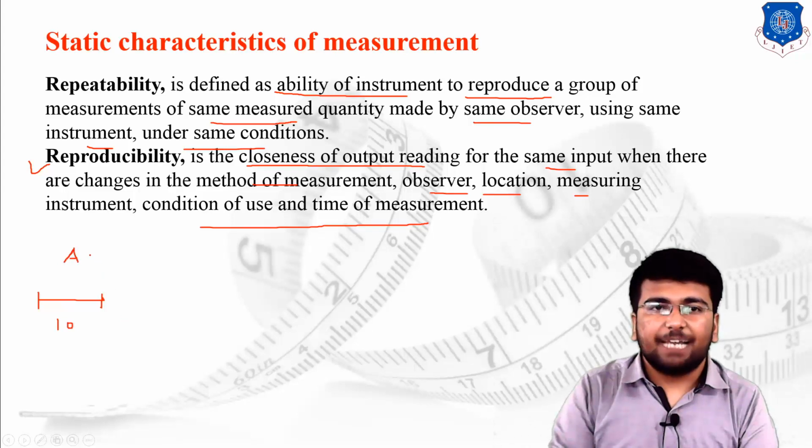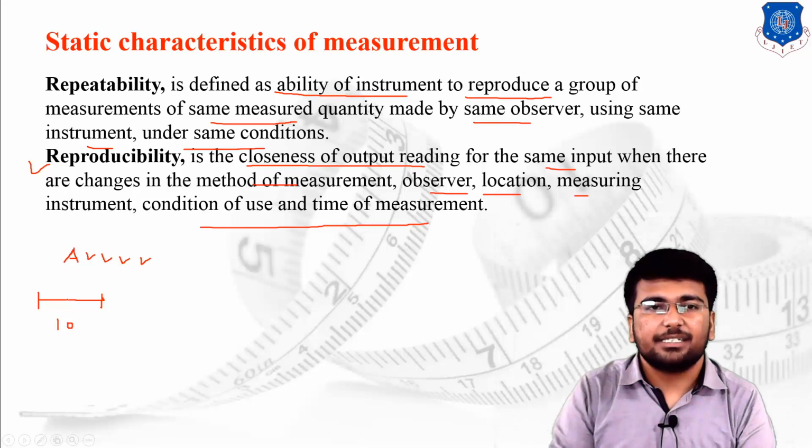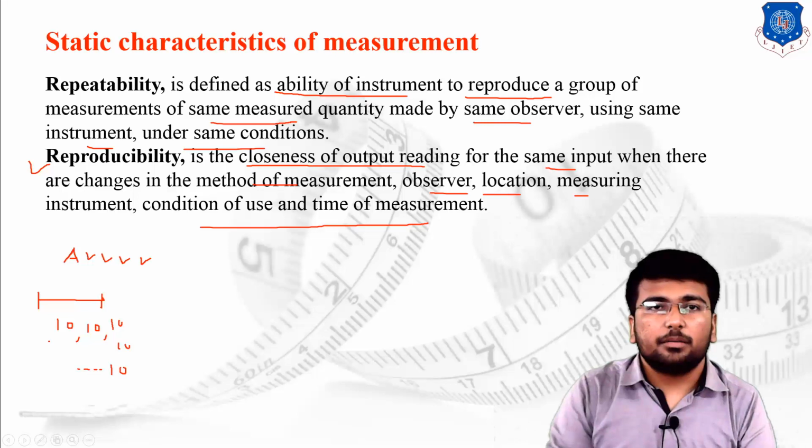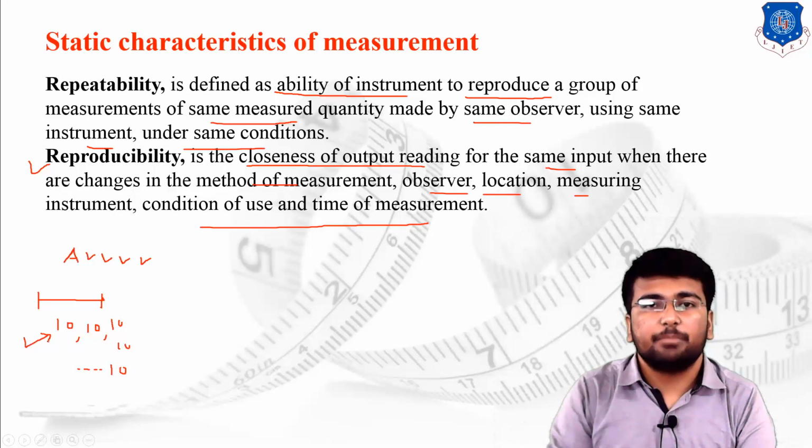After a certain time, the same observer, with the same conditions, same measuring instrument and same unknown value, the same line, measures it again and achieves the value of 10, a third time again 10, a fourth time again 10. If he achieves the same value of 10 every time, then this measuring characteristic is known as repeatability. He can repeat the same measuring setup again and again.